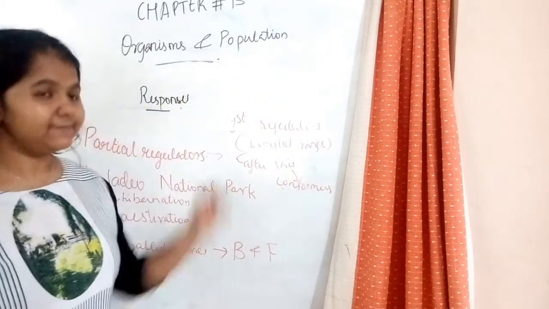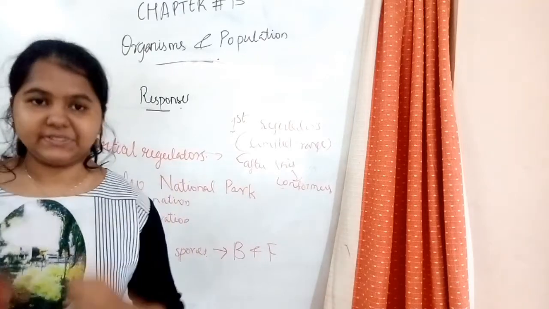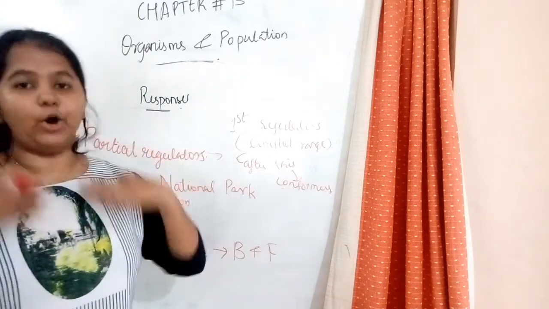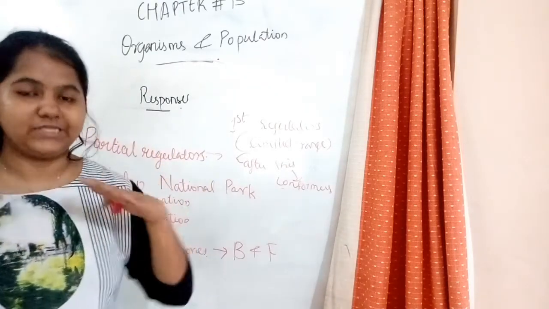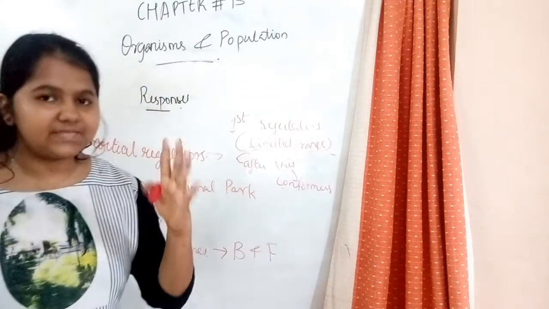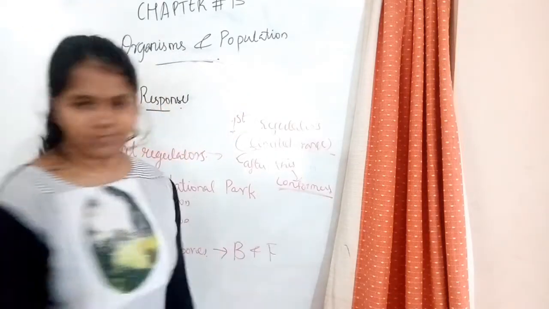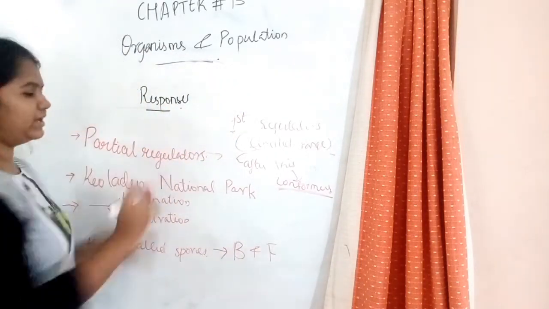Did you get my point? First, what will they do? They have a particular range till which they can adjust and adapt and they will regulate their bodily homeostasis. They will maintain homeostasis to a particular range. That's a limited range. After that, they will act as conformers. So that is the first one, partial regulators.